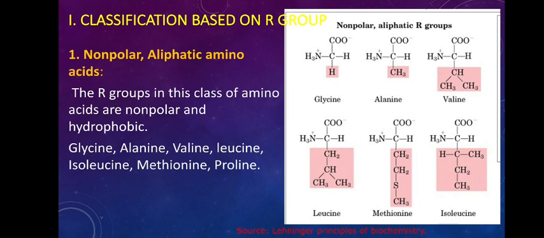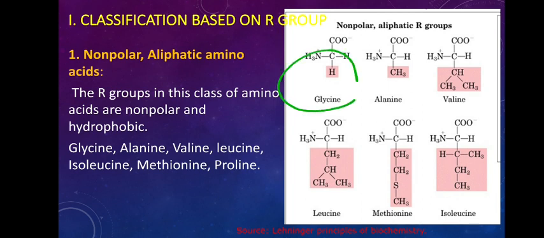Which are the examples? Out of the 20 different types of amino acids that form protein: glycine, alanine, valine, leucine, methionine as well as isoleucine all come under aliphatic amino acids.